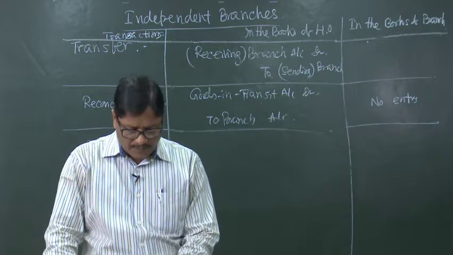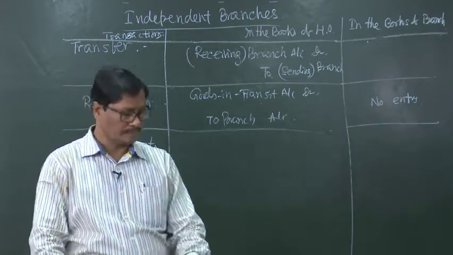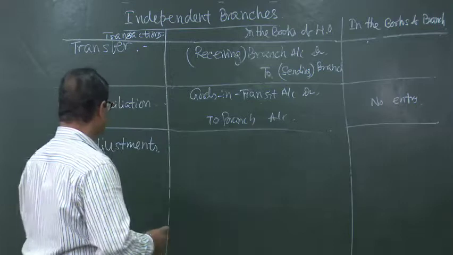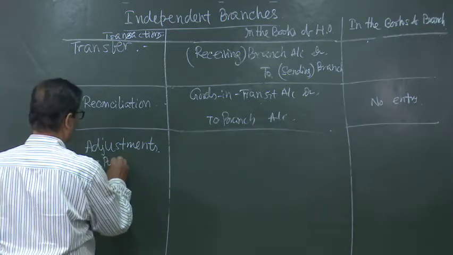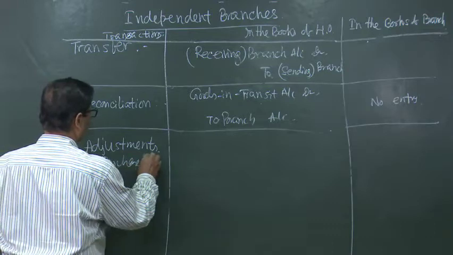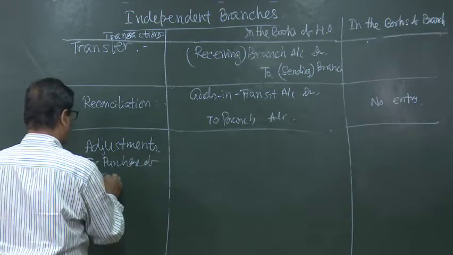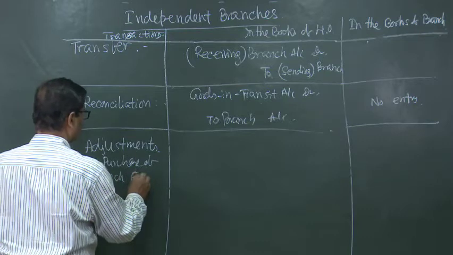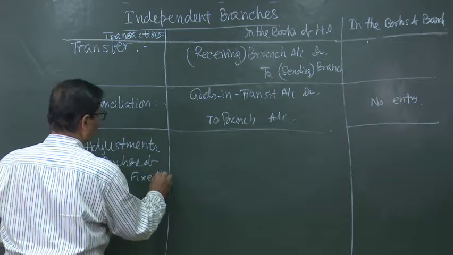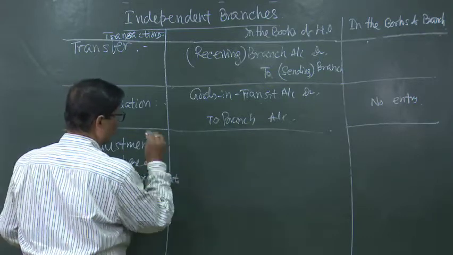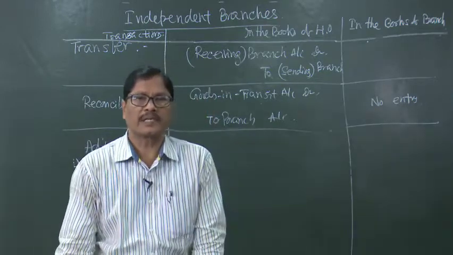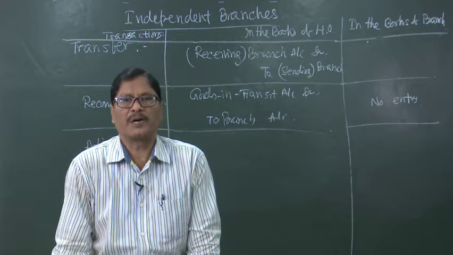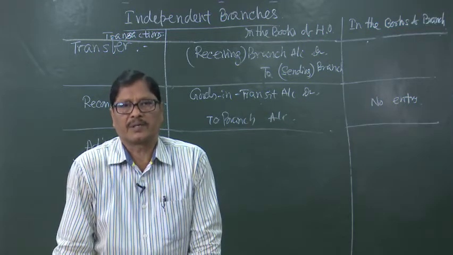So, for purchase of branch fixed assets, suppose the head office has purchased some assets, say furniture worth rupees 60,000.